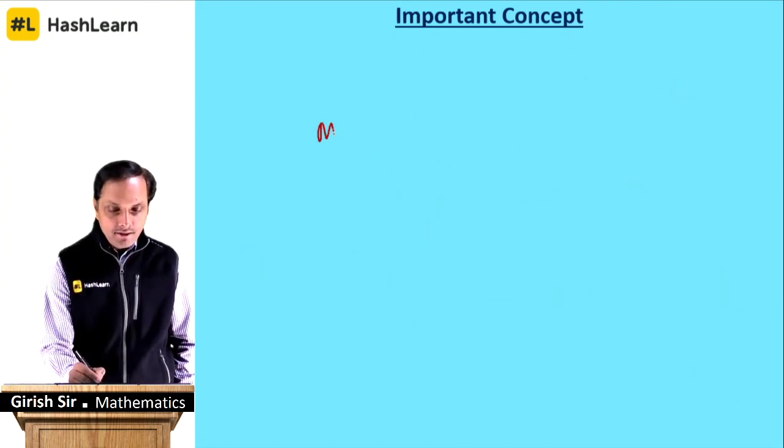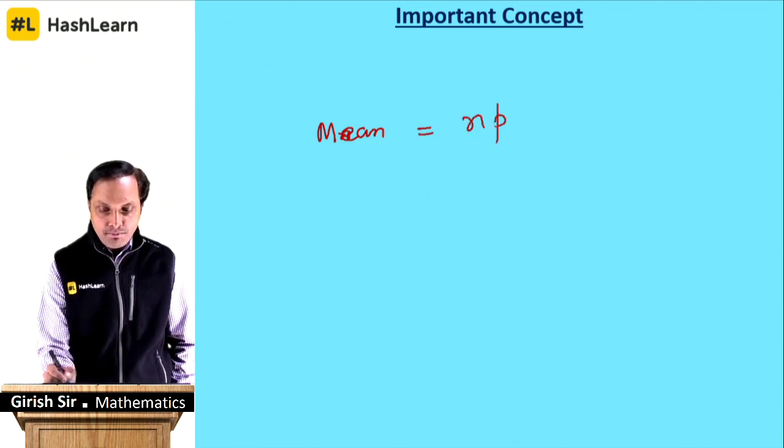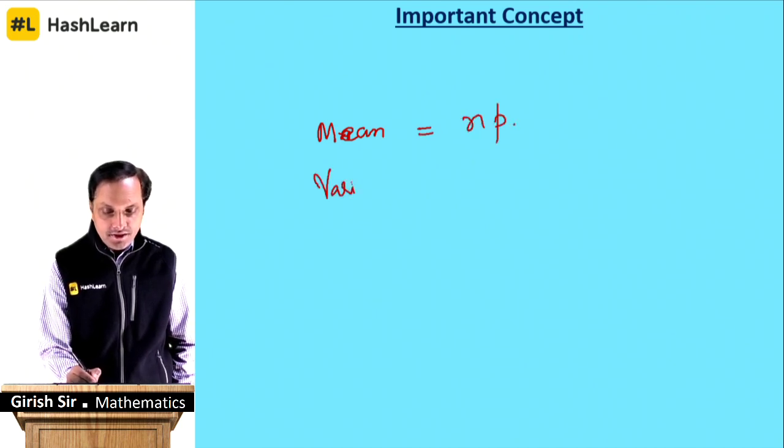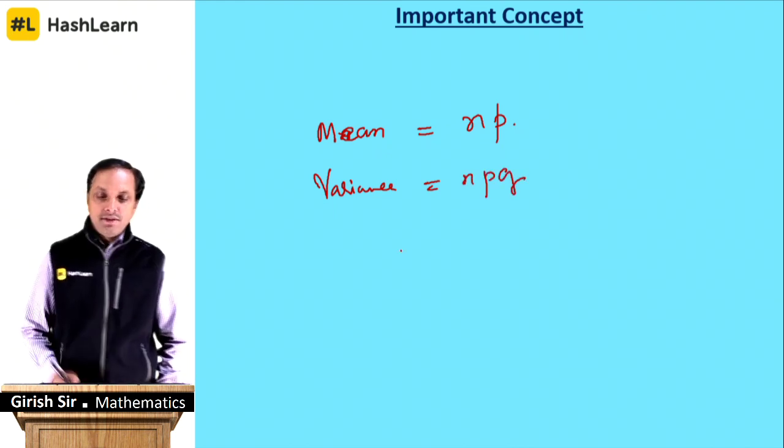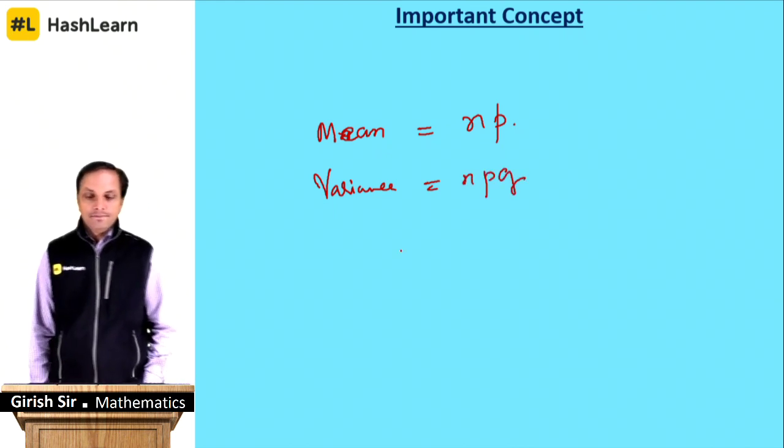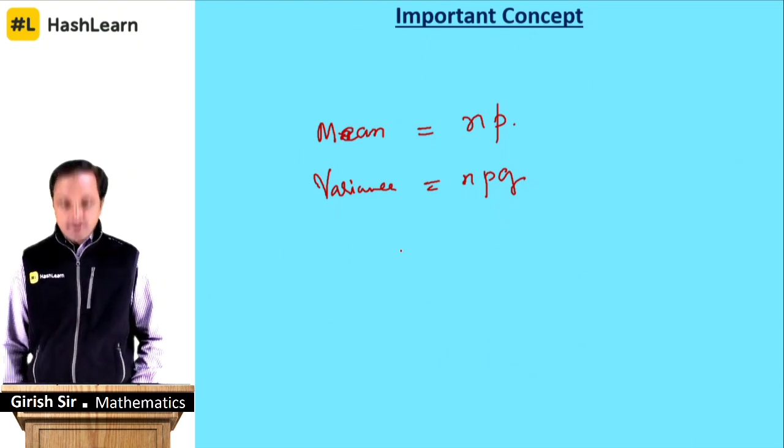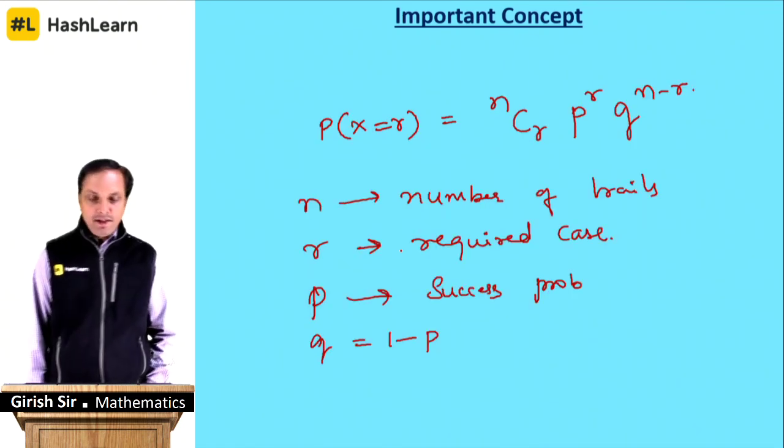Then you have mean as n into p, and variance as n into p into q. So these are the formulas regarding your binomial distribution.